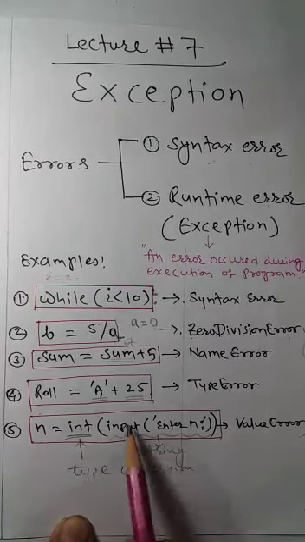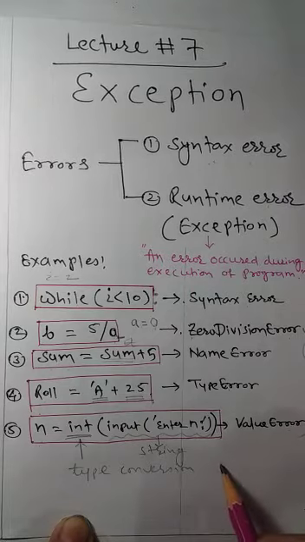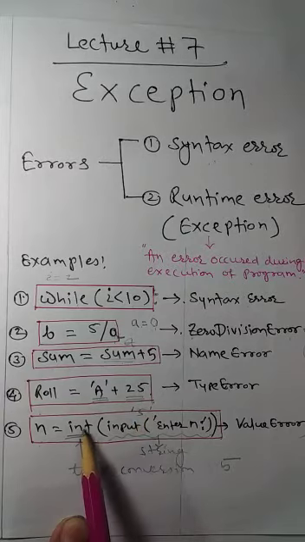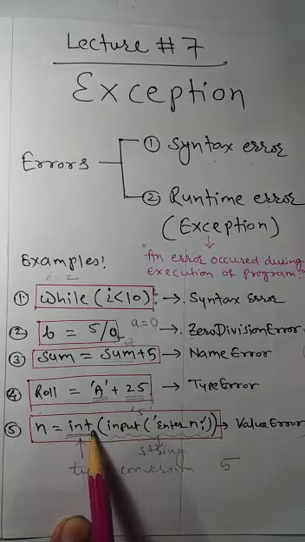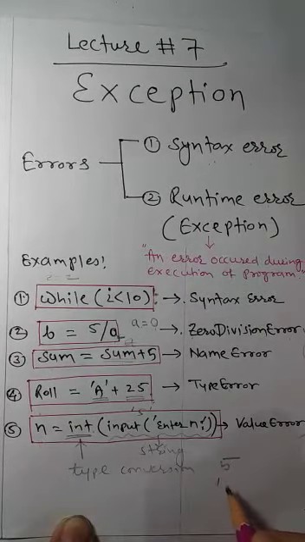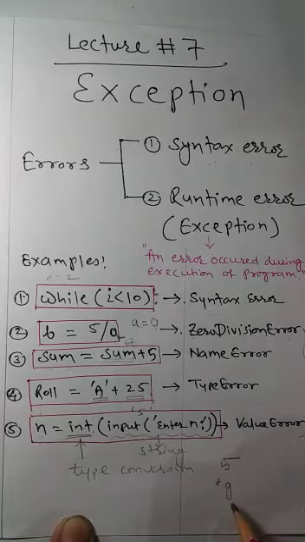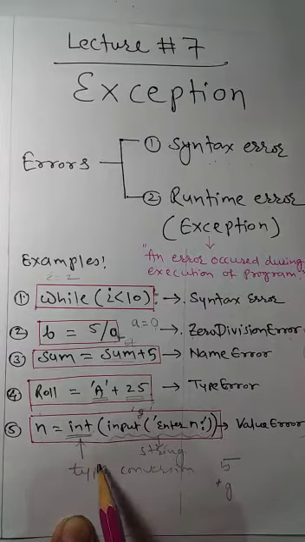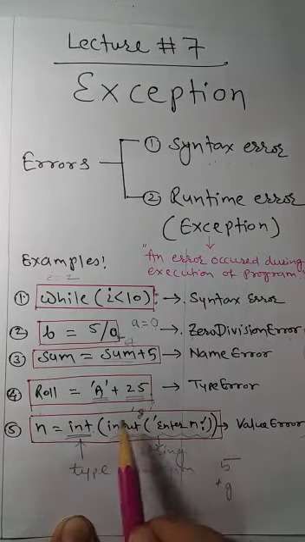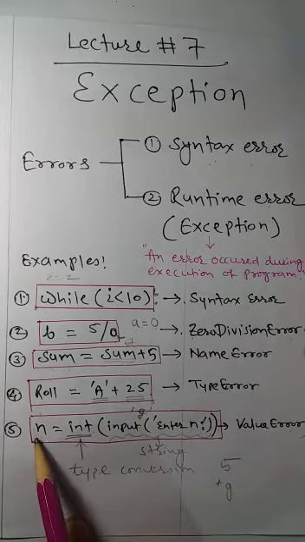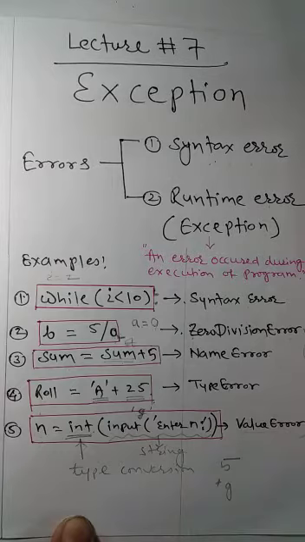Now suppose you input a value, for example 5. That 5 is a string, so we type convert it into an integer and that will be assigned to n. Okay, fine, no problem. But now if you input a value g, g is not a number. So when int tries to convert that value, it will find that there is no such value which can be converted into int. So it will give an error called value error, which is a runtime error. We call it an exception.